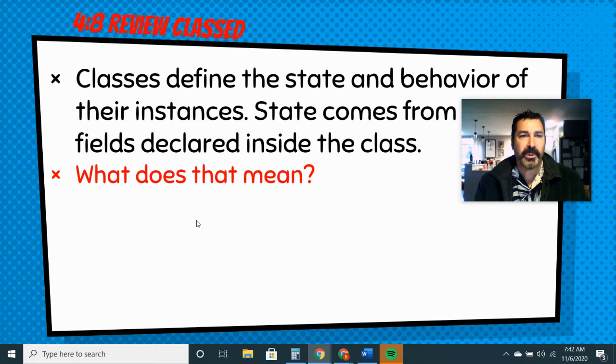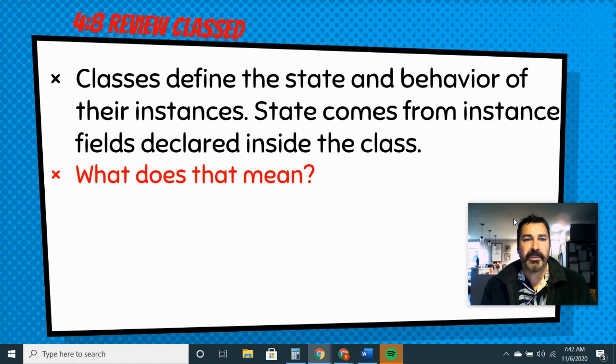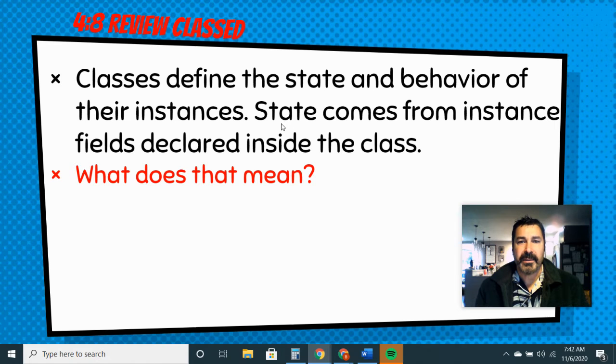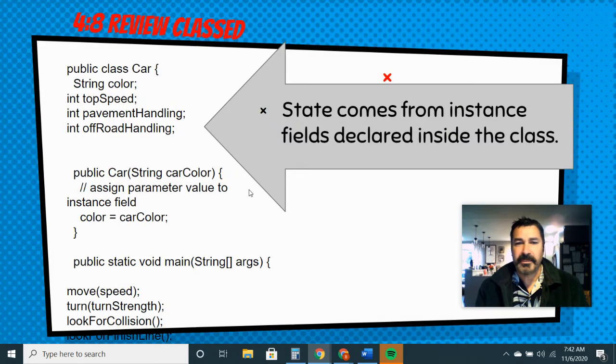Okay, the next quiz question is, classes define the state and behavior of their instances. What does that mean? The state comes from the instance fields declared inside the class. All right, write down what that means to the best of your ability. Hit pause on this video.